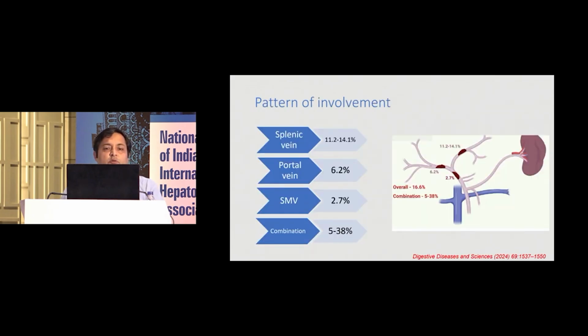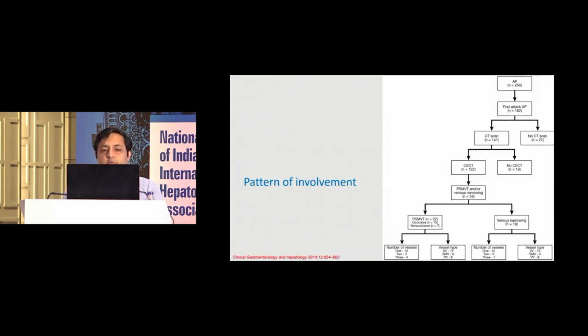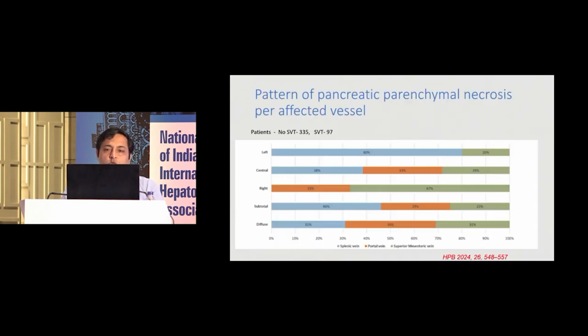If you look at the pattern of involvement, the most common vessel involved in thrombosis is the splenic vein, at 10 to 14%. The second most common is the portal vein, followed by the SMV, and a combination of these veins thrombosis can occur in 5 to 38% of the patients. This is one study in which they evaluated 256 patients, and in 35 they found venous thrombosis or venous narrowing due to the collection. 22 patients had a thrombosis, and in 15 patients there was single vessel involvement, and the splenic vein is the most common vein to get involved in the thrombosis.